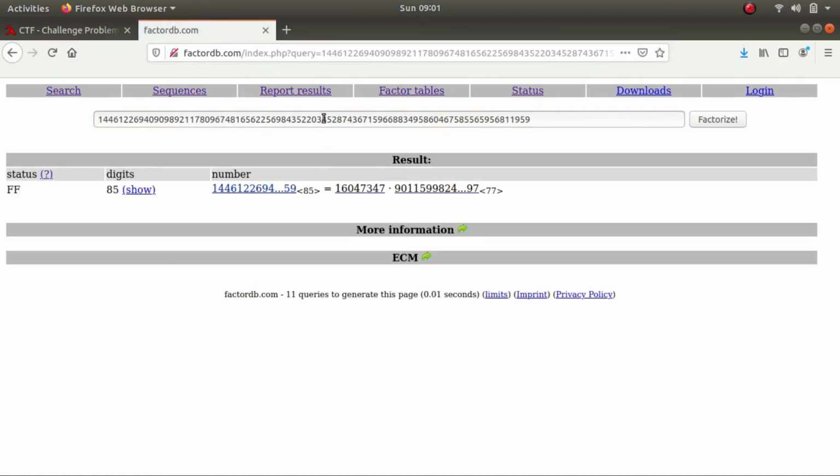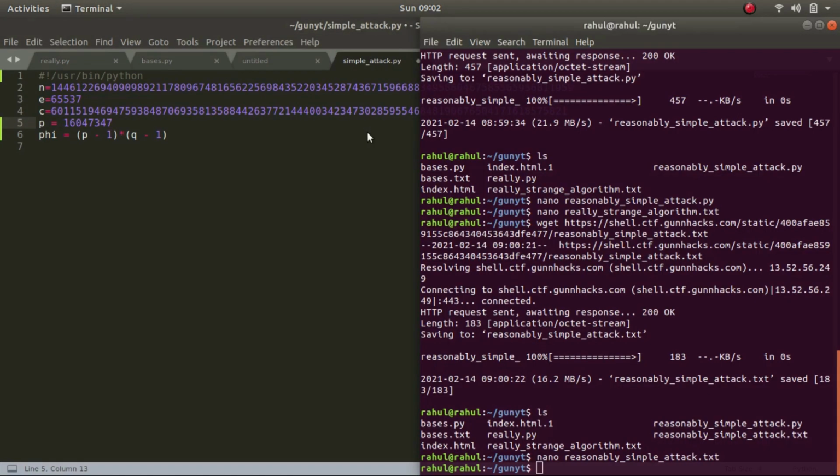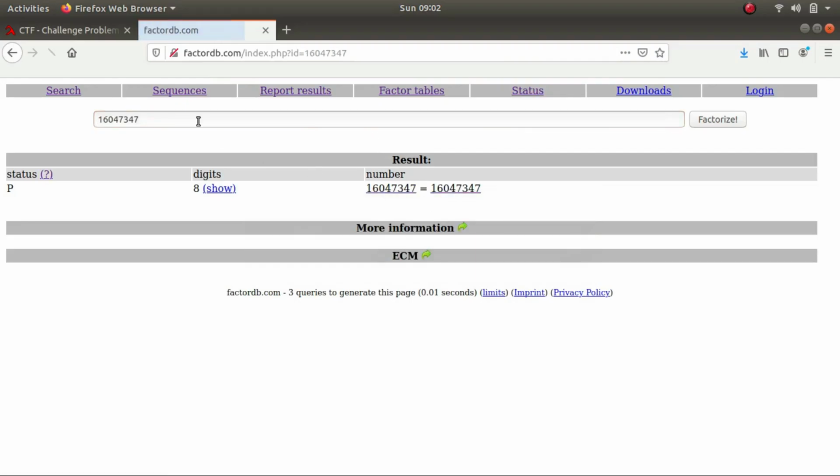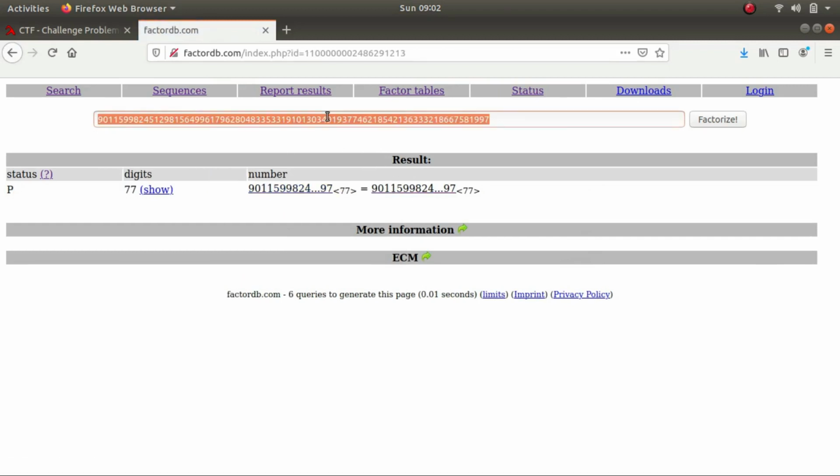All you have to do is put the prime number into the search box and it'll throw you out with the numbers if it actually has it in its database. So let's put the value of P. It is this. Let's find the value. Okay, now we'll have to find the value of Q. So this is the value of Q.